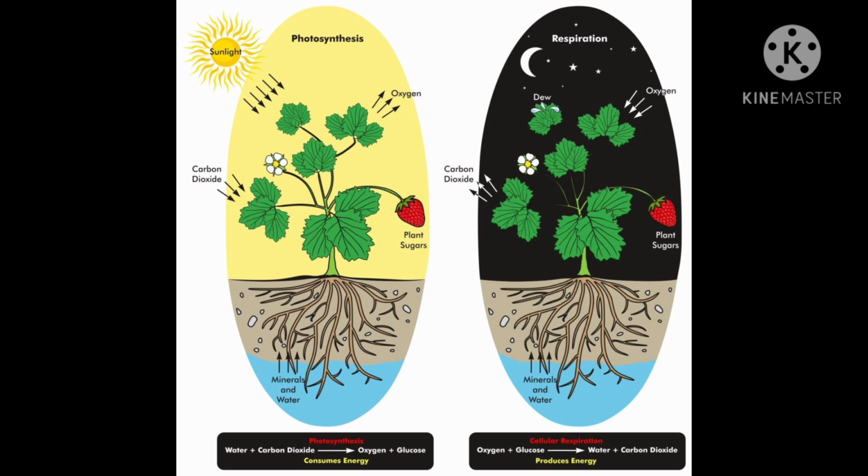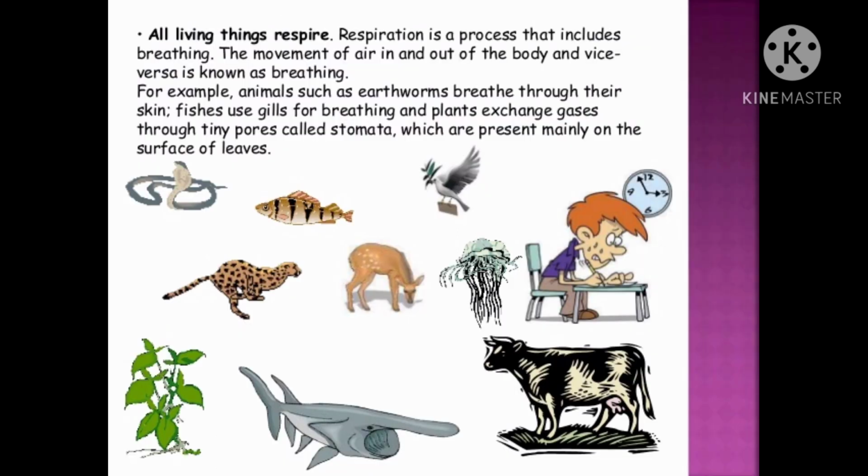During photosynthesis, plants use carbon dioxide to produce food, and then they give out oxygen. Now, the amount of oxygen released in the process of photosynthesis is much more than the oxygen they use in respiration. Also, respiration in plants takes place in day and night both. So during respiration, plants use oxygen and give out carbon dioxide. So here was the thing about the respiration process.